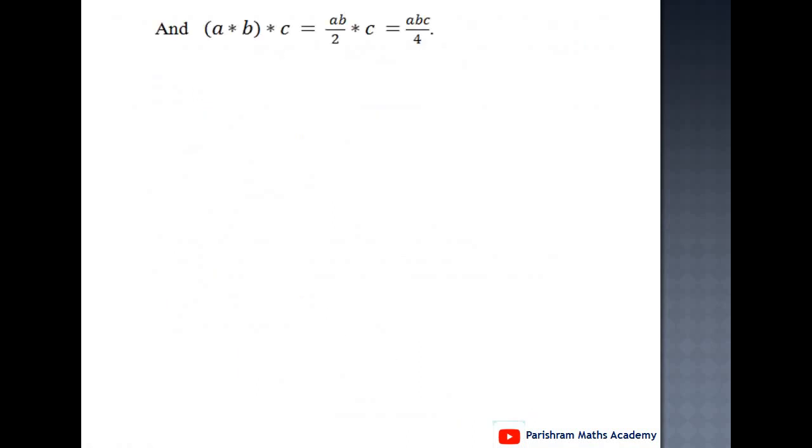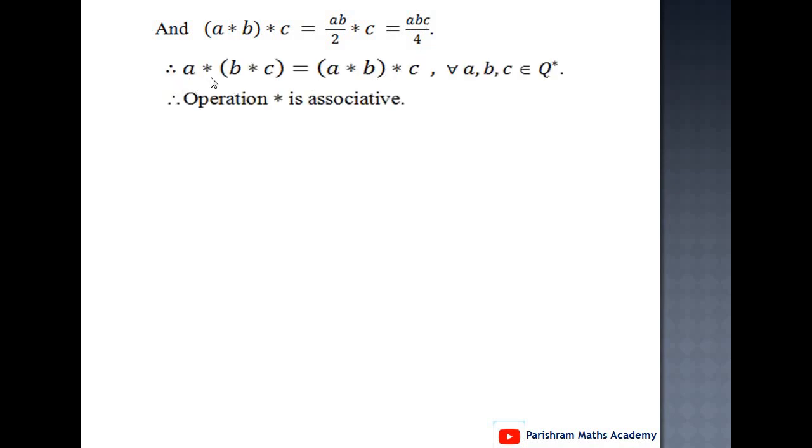Also, (a star b) star c equal to the value of a star b, nothing but ab upon 2, then star c. Then ab upon 2 star c is nothing but ab upon 2 into c, taking their product and then dividing by 2, we get abc upon 4. And therefore, clearly here a star (b star c) equal to (a star b) star c. This condition is satisfied for all a, b, c belongs to Q star, and therefore operation star is associative.